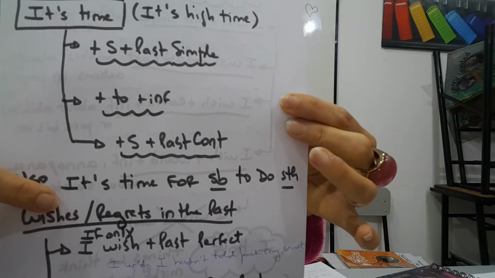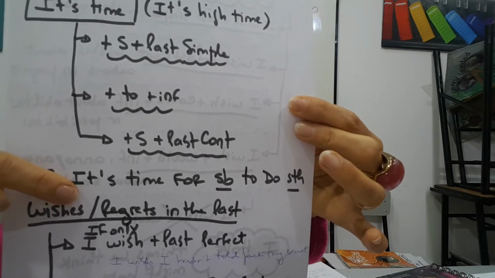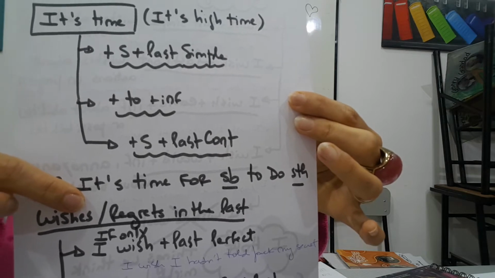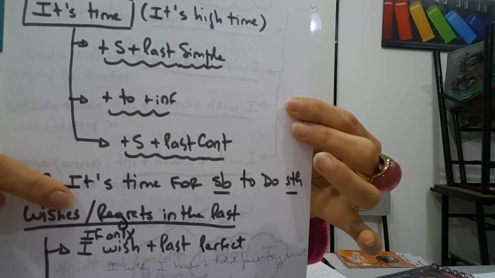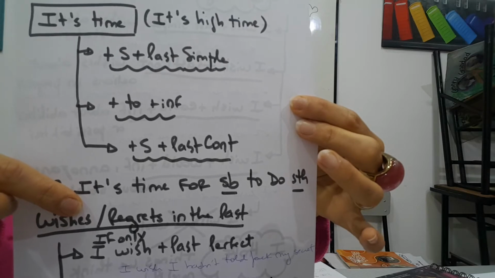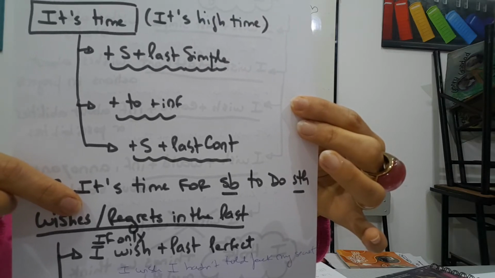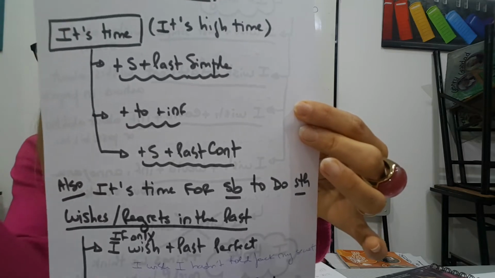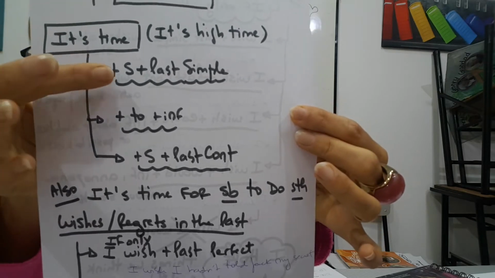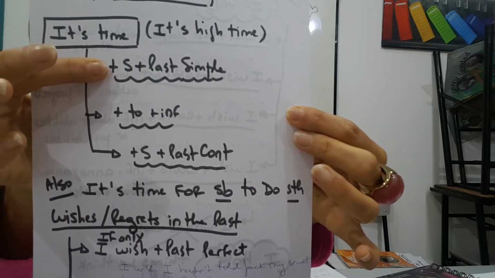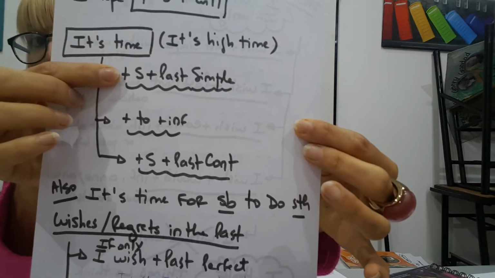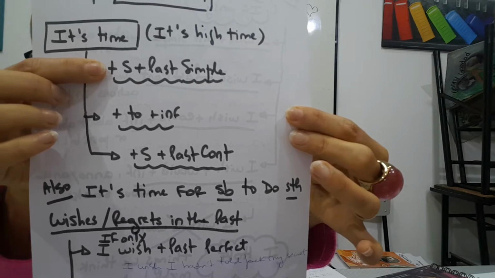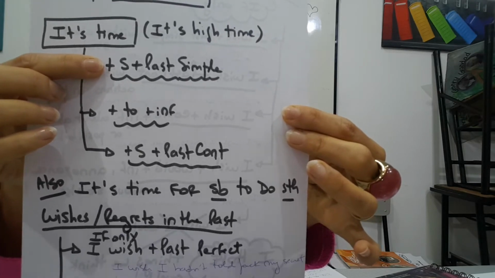And it's also possible to use this structure: "it's time for somebody to do something," like "it's time for you to get a job." "It's time for us to do the homework." Yes? So it's also correct. But the one we are going to work with the most is this one. This one is the one you need to know for sure. Okay? Because it's the new structure that you should learn.